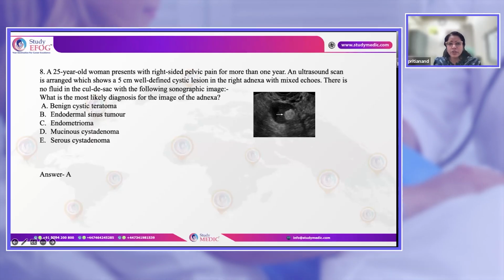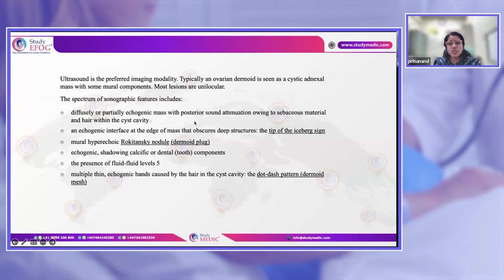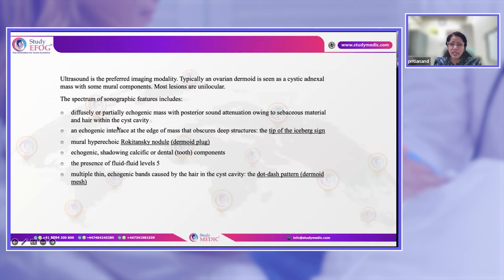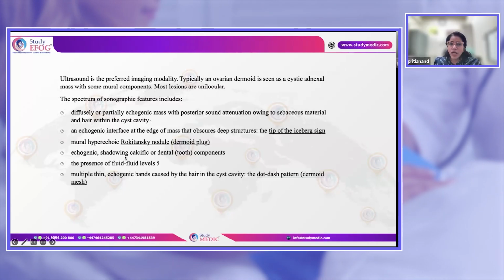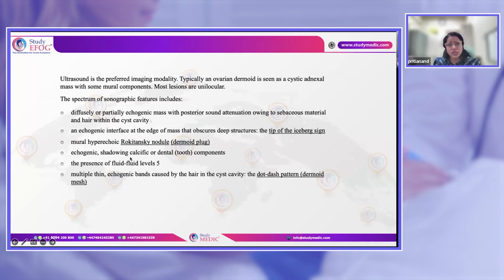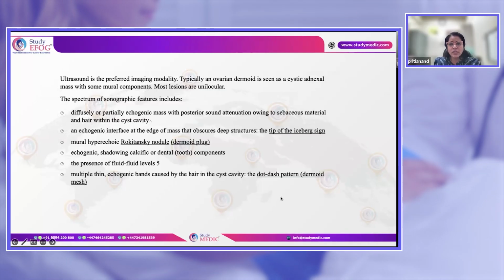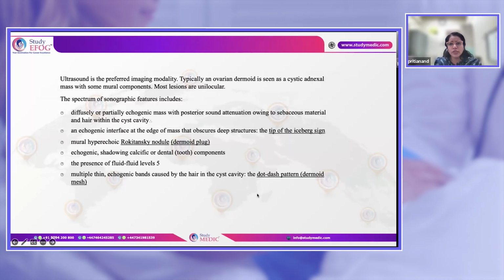Benign cystic teratoma. So patients in whom there is a diffuse or partially echogenic mass with posterior sound attenuation due to sebaceous material or hair within the cavity, an echogenic interface at the edge, mural hyperechogenicity, echogenic foci showing calcification, presence of fluid-fluid level, or multiple thin echogenic bands, they are all the features of the dermoid cyst on ultrasound. And mostly these cysts are unilocular.